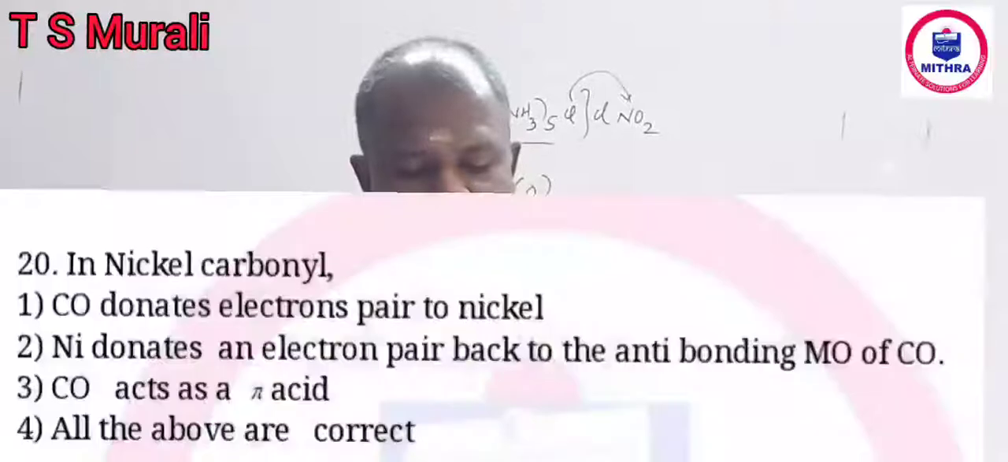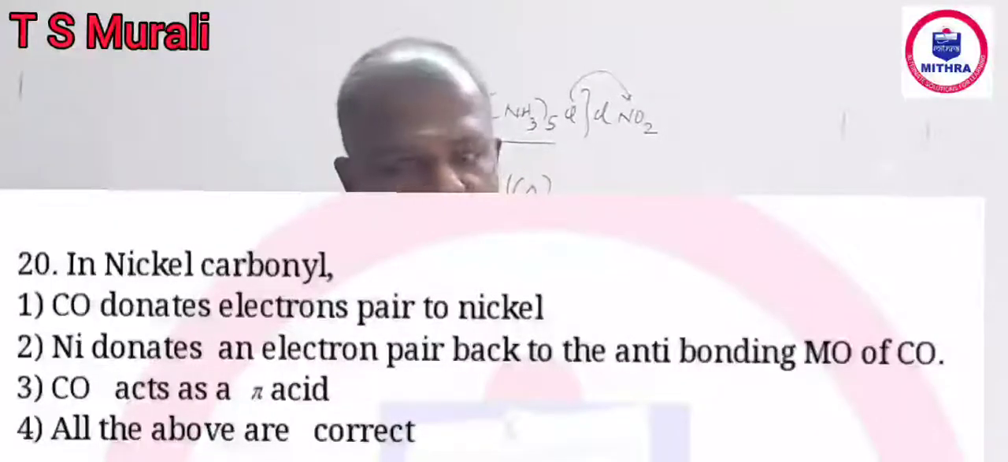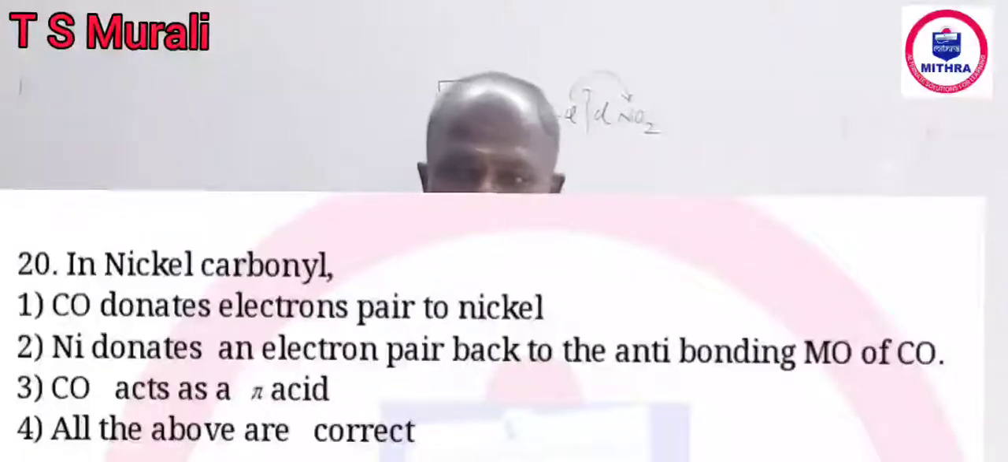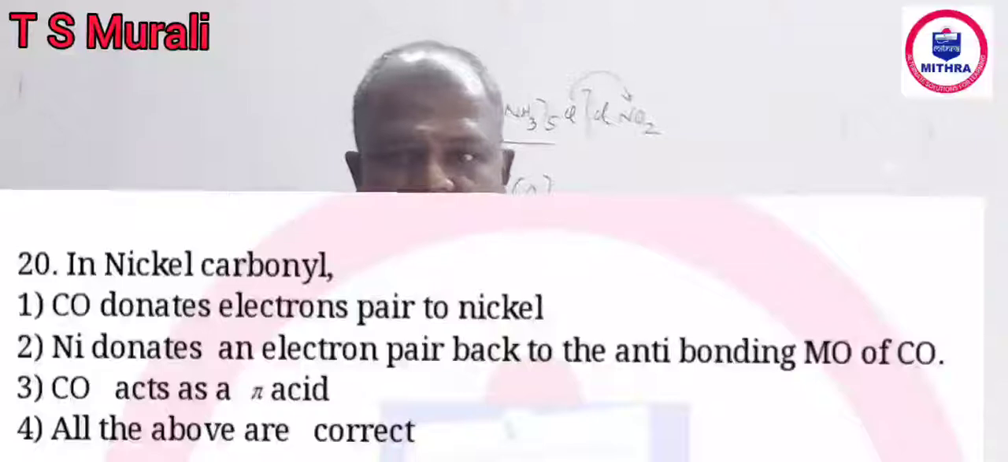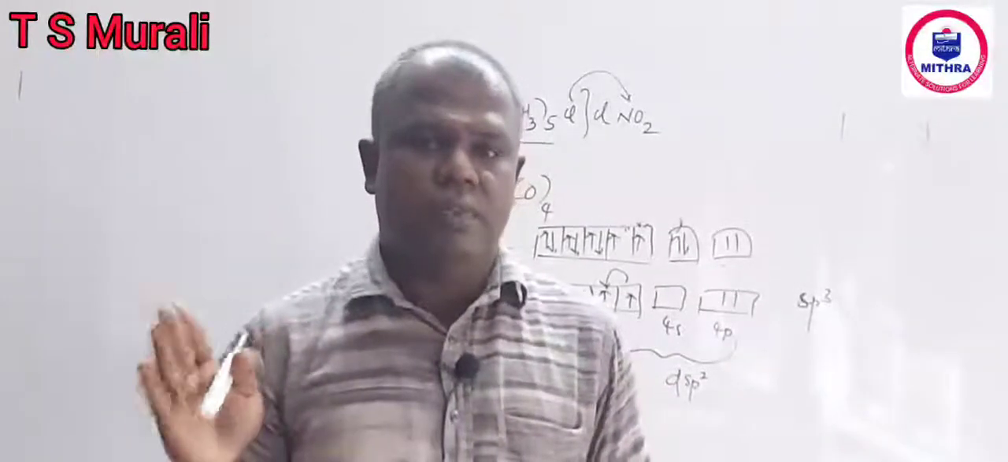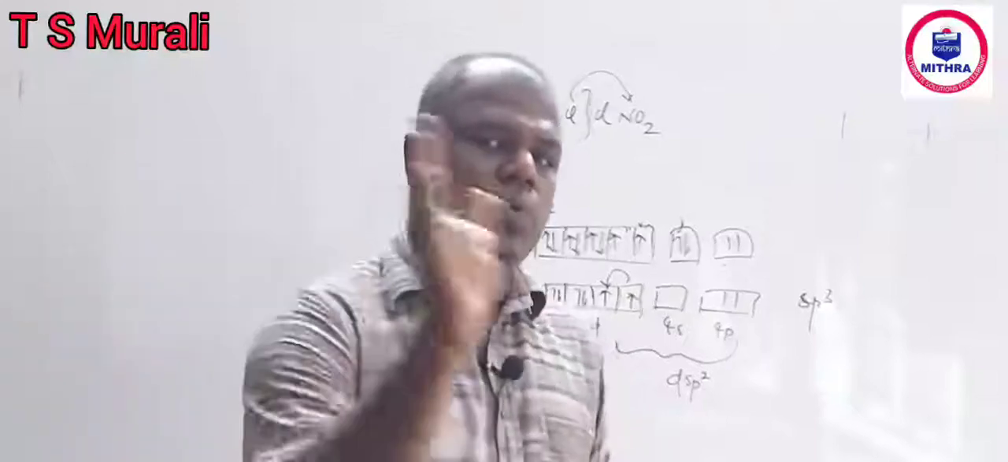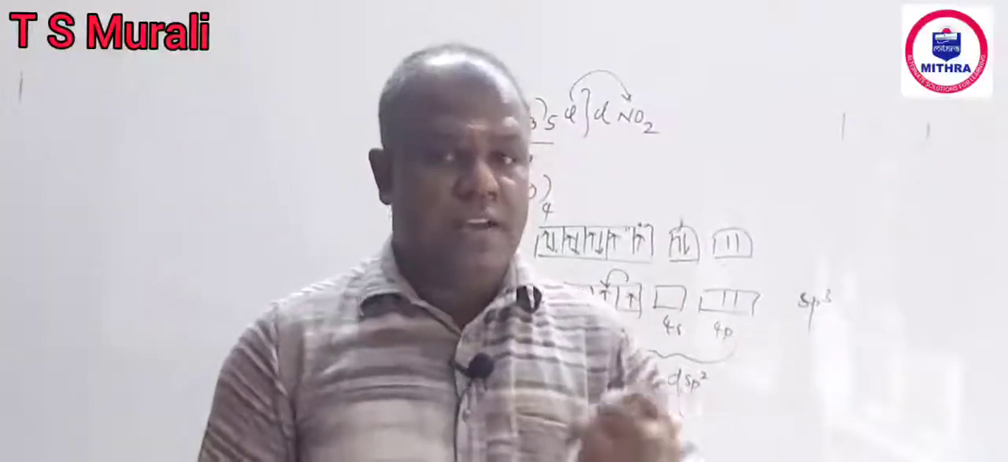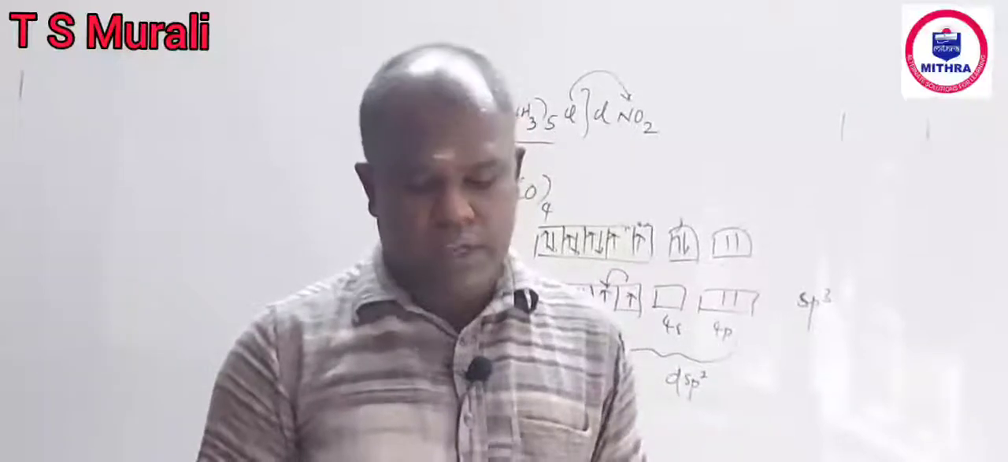Question number 20. Nickel carbonyl means Ni(CO)4. CO donates an electron pair to nickel. Yeah, there is a speciality in the bonding of metal carbonyls. In metal carbonyl, there is a normal coordinate bond from ligand to metal. At the same time, there is a back bond formed from the filled inner d level of the metal to the vacant antibonding molecular orbital of CO. So CO can receive electrons. Agree. So that is the first option.